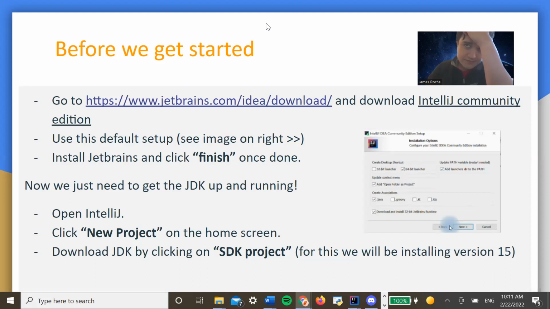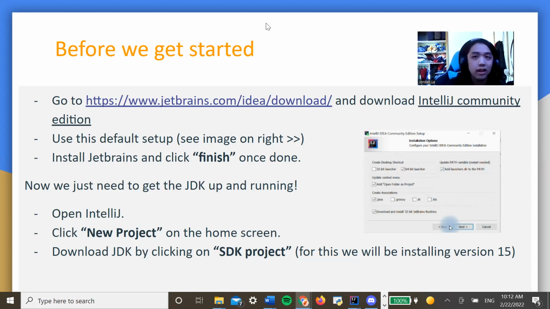Just let us know. By the way, we have access to Ultimate Edition. All you have to do is look up the educational license, fill out the forms, get an email, and click that, but it takes longer to download because it has more stuff. They're going to tell you that you should download Community Edition. It has all of what you need. Ultimate Edition just looks nicer, honestly. That's essentially it.